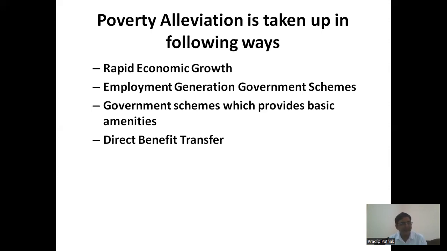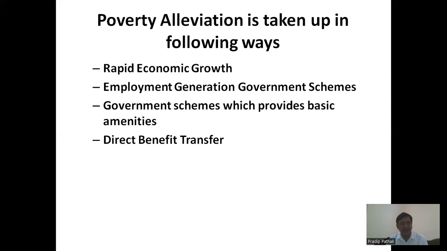You can see that in the recent past, after the corona pandemic outbreak, the government of India has been feeding at least 80 crore of the population the bare minimum eatables free of cost. Then there is direct benefit transfer for those who are eligible according to various schemes of the government.